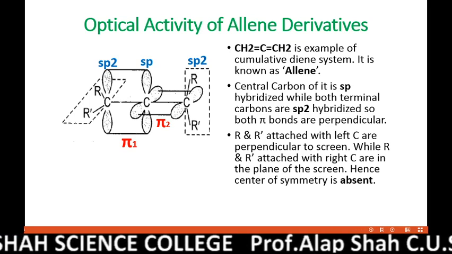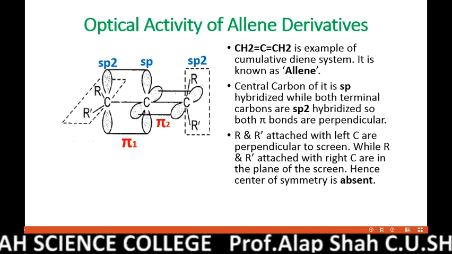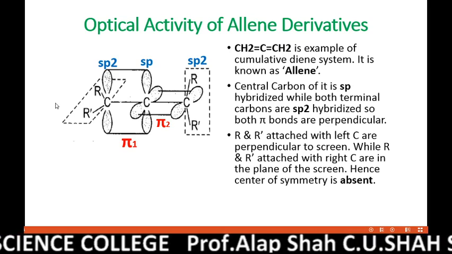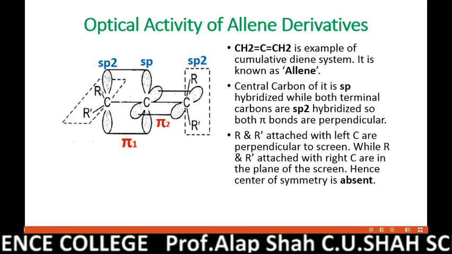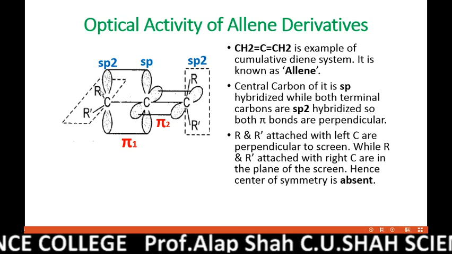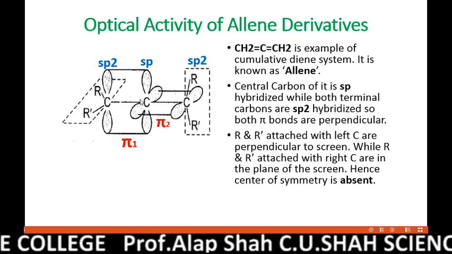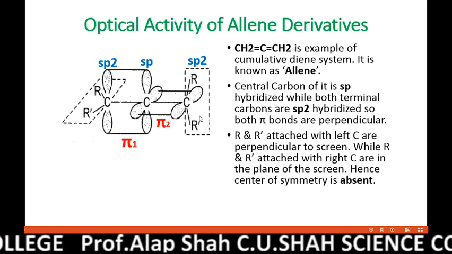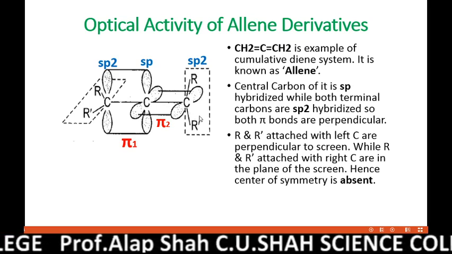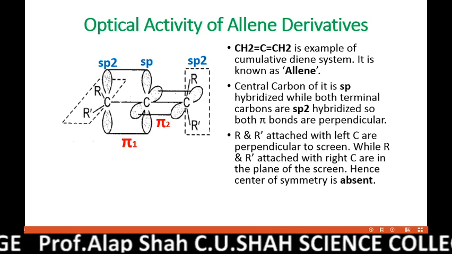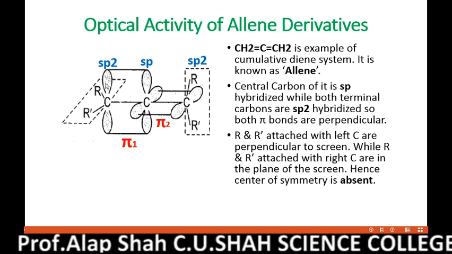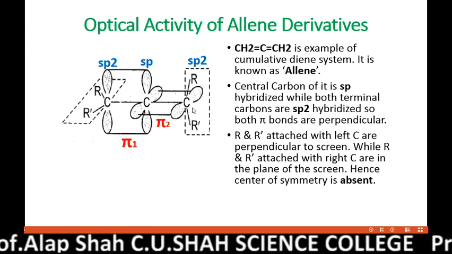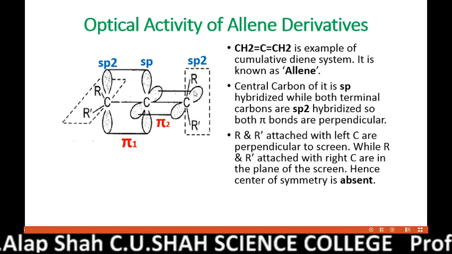a center of symmetry is absent, because as per the definition, if you start a line from this R group, pass it through this carbon, and extrapolate it, you won't end at R dash. The reason is that this R is perpendicular to the plane, and this R and R dash are in the plane.